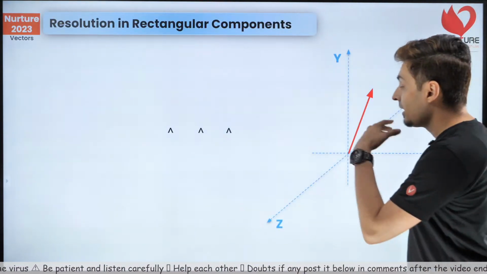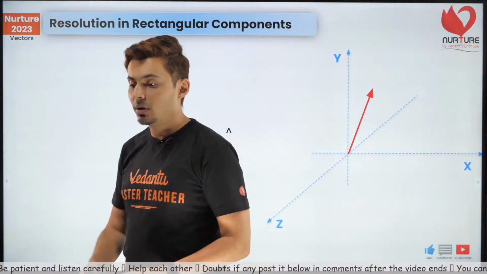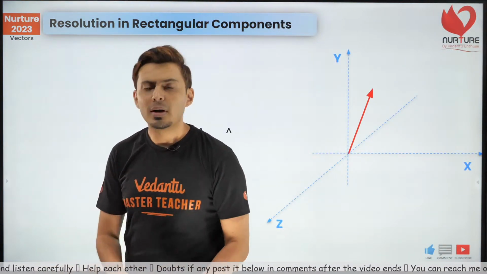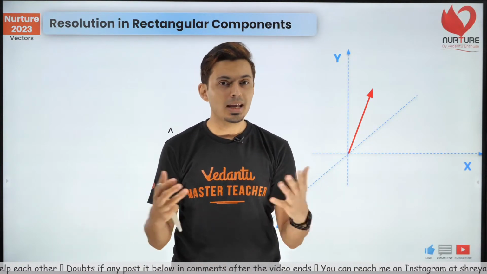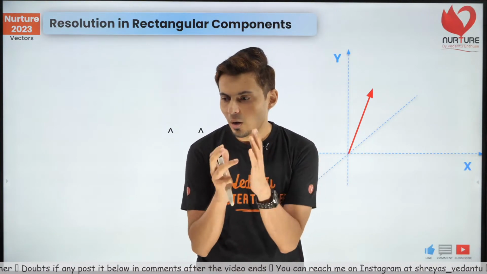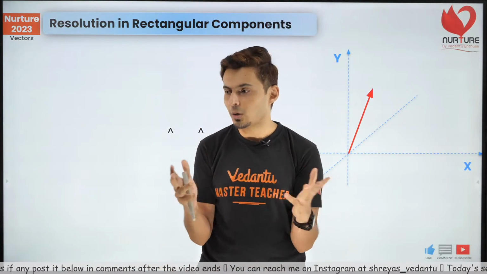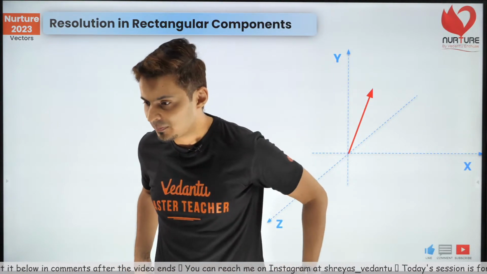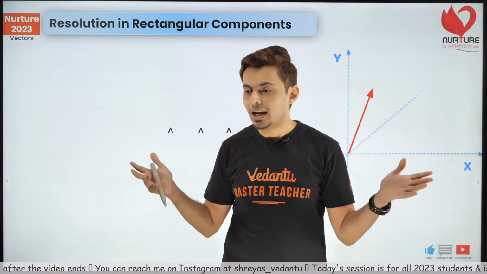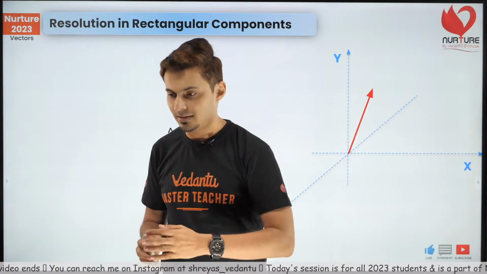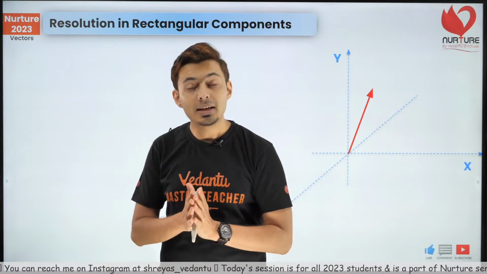Now let's see how many components can be there for a normal 3D space. In a 3D space, how many axes are there? How many axes are there in your normal 3D space? Come on guys, think about it. There are 3 axes.